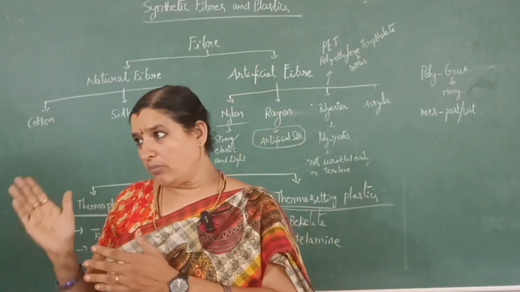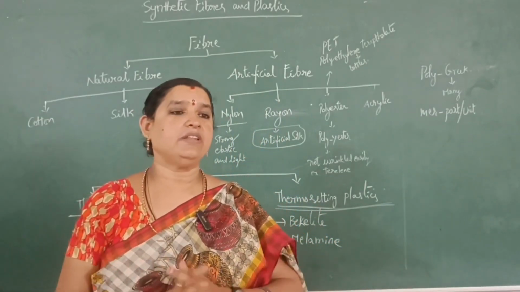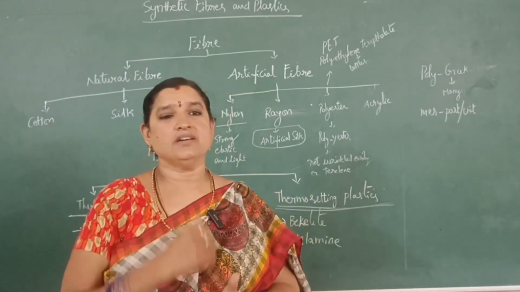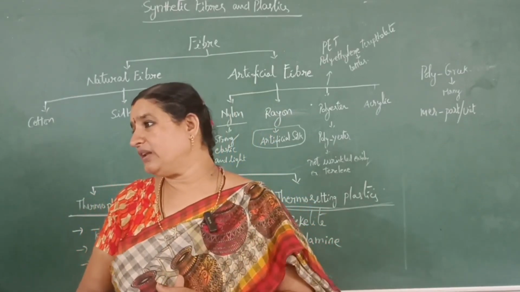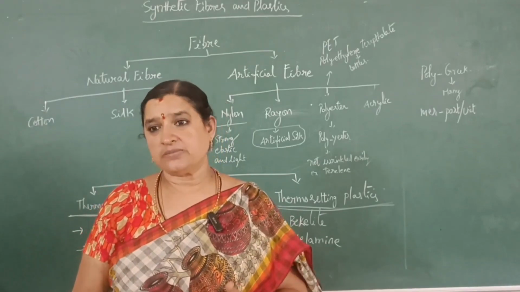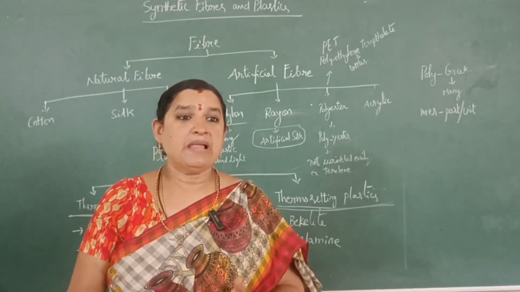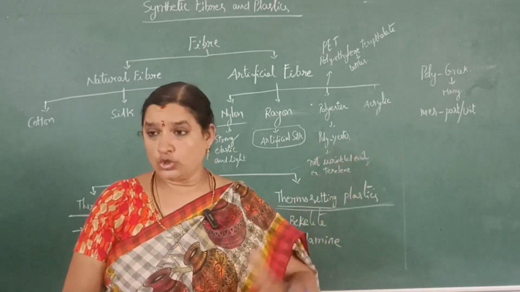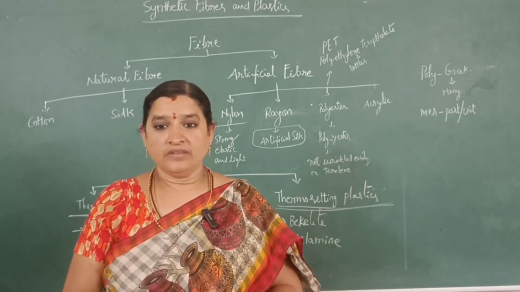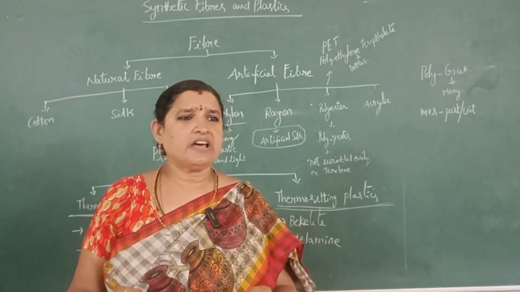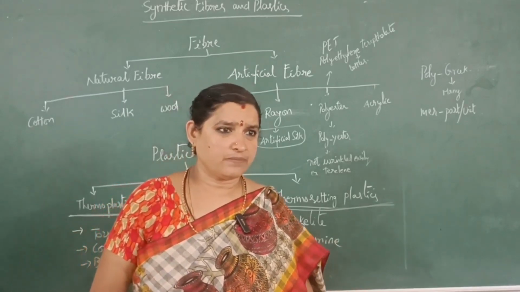Before learning the difference between these plastics, what are the main utensils we use in our day-to-day life that are made of plastic? We use plastic bags, plastic buckets, plastic vessels, plastic sheets, plastic doors. Most of the utensils in our day-to-day life are made of plastic.